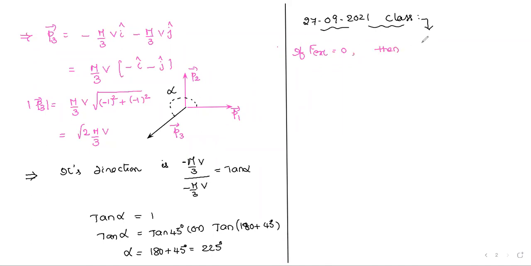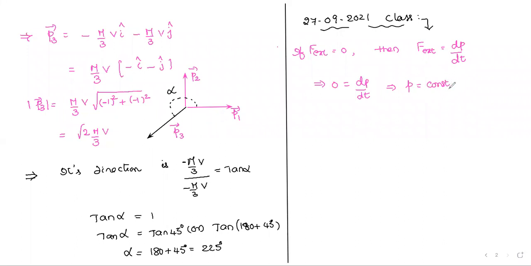Then according to the formula F external is equal to dP by dt, Nana, F external equals 0, then I write 0 equals dP by dt. By differentiating what do we get 0? By differentiating a constant. That's why P should be a constant.